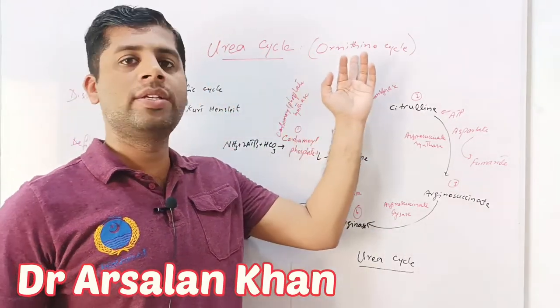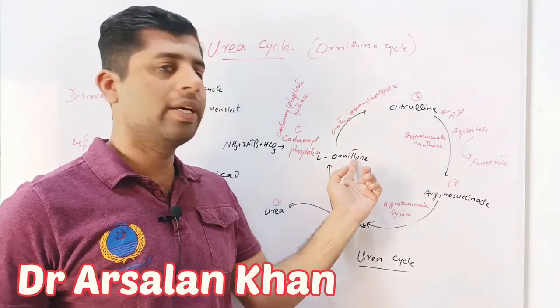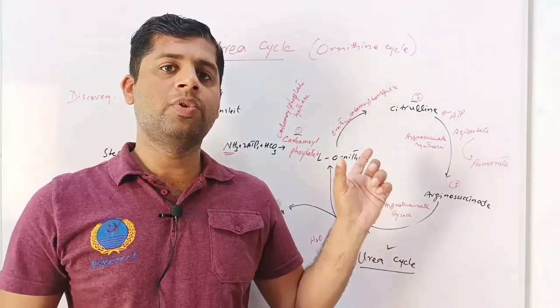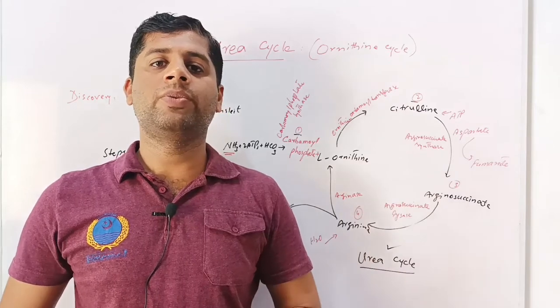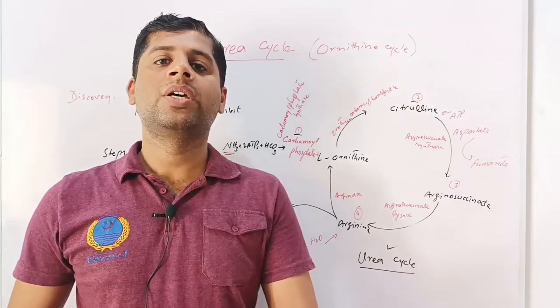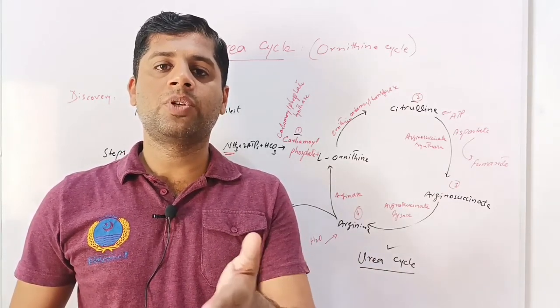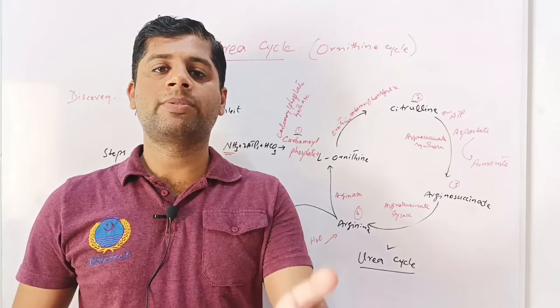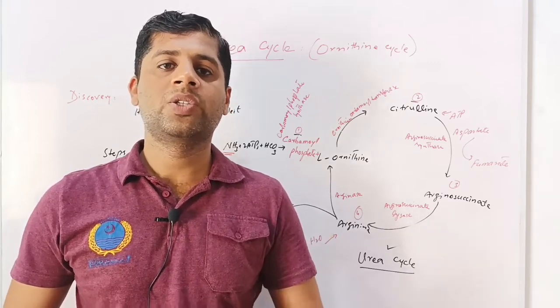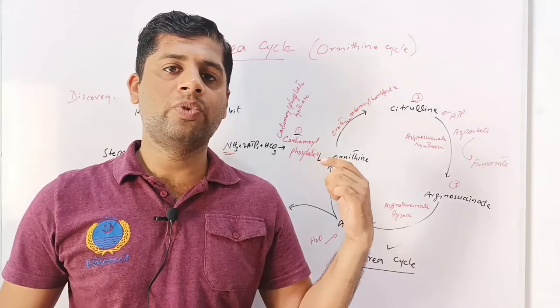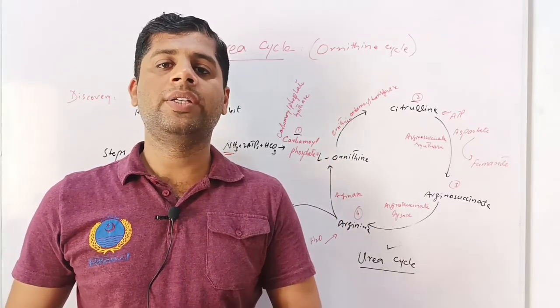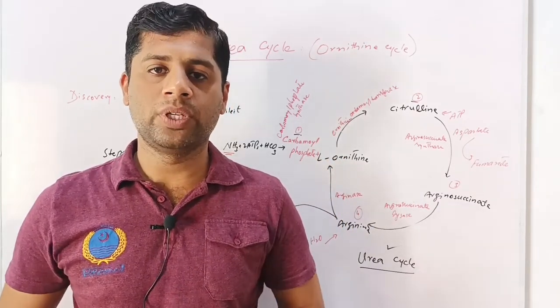It's also called the ornithine cycle because of its first substrate, L-ornithine. This is the basic and most important vital metabolic pathway of the body, carried out in the liver to filter out all the nitrogenous waste produced in the body during degradation or metabolism of proteins or nucleic acids, so that the body may get rid of these harmful and toxic waste substances, and these are excreted out of the body in the form of urine.